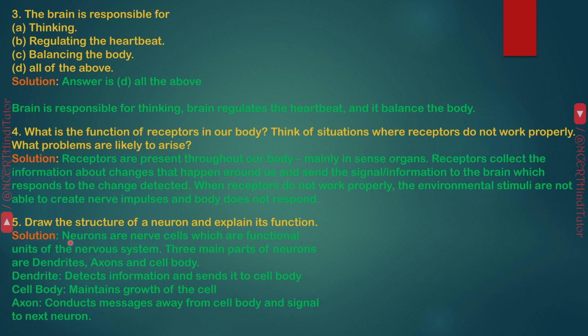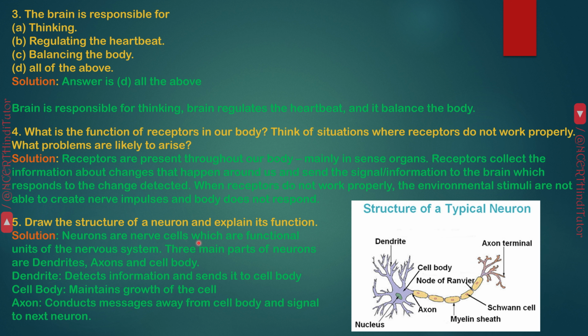Answer. Neurons are nerve cells which are functional units of the nervous system. Three main parts of neurons are dendrites, axons, and cell body. Dendrite detects information and sends it to the cell body. Cell body maintains growth of the cell. Axon conducts messages away from the cell body and signals to the next neuron.